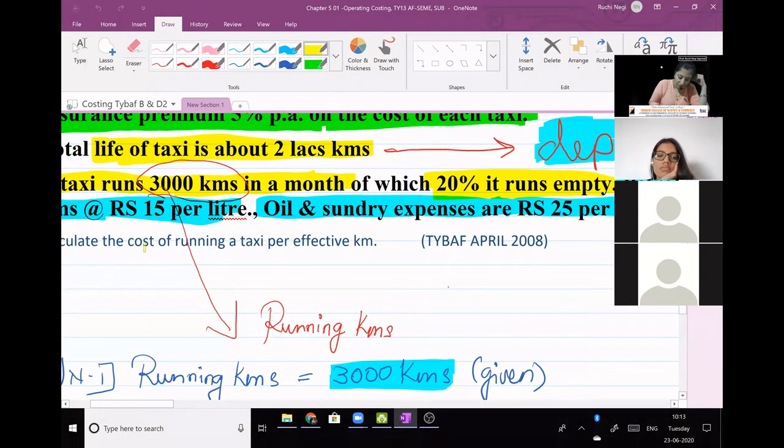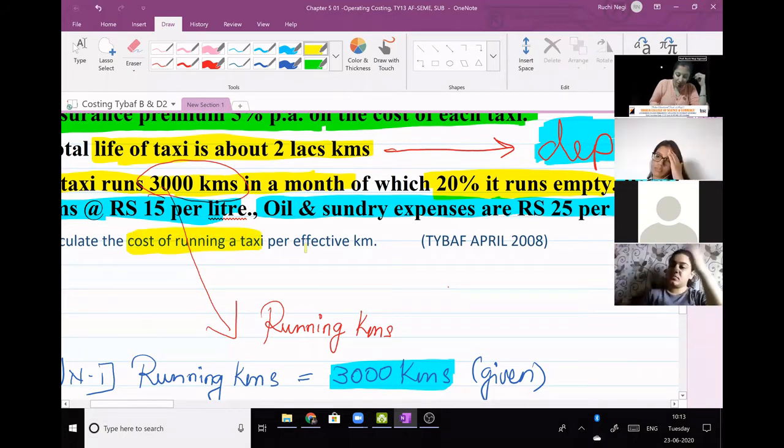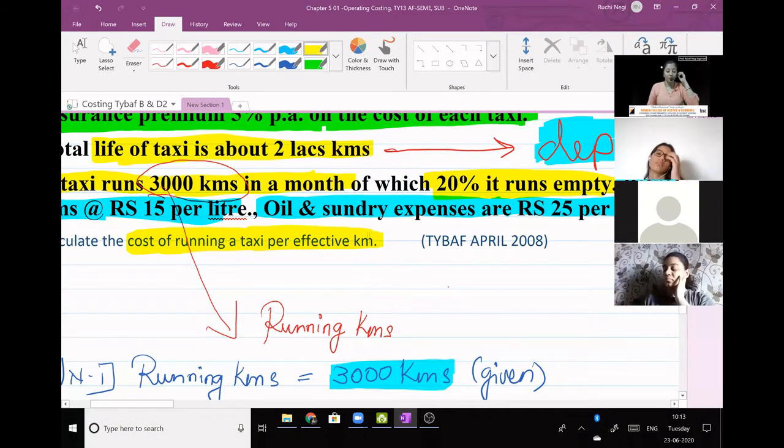Next, calculate cost per taxi. See this. Calculate cost of running a taxi, one taxi cost share. Remember students, they want cost of only one taxi. Information is given about 15 taxis, but we will have to convert all informations into one taxi. Clear? So this is the highlight of the sum.